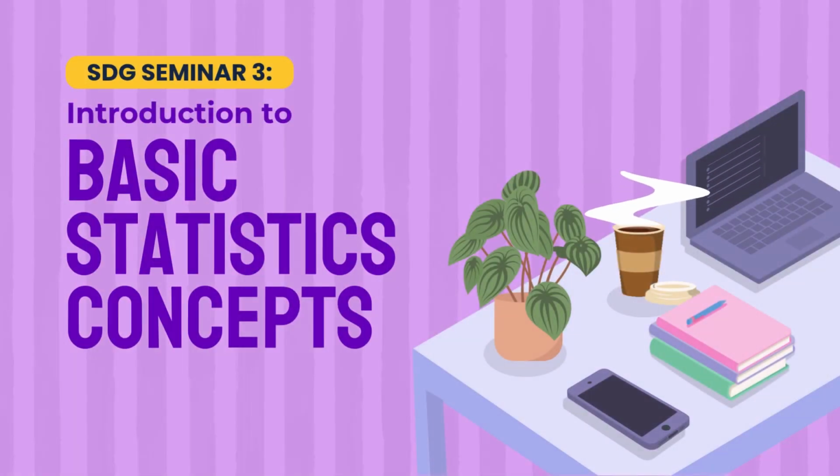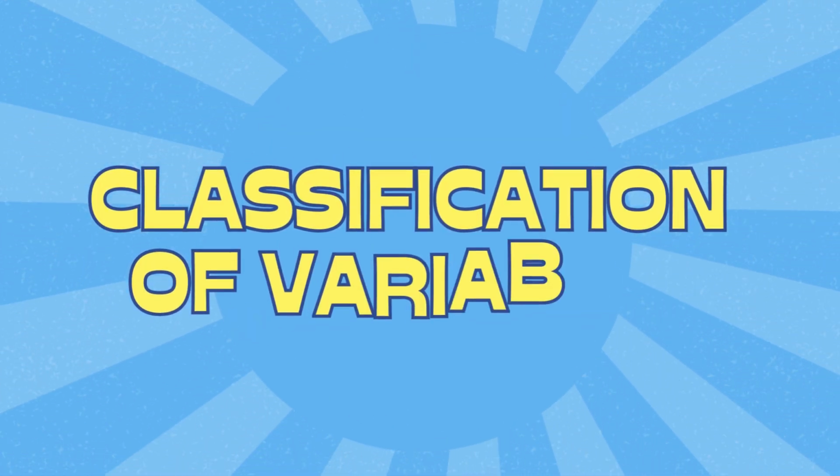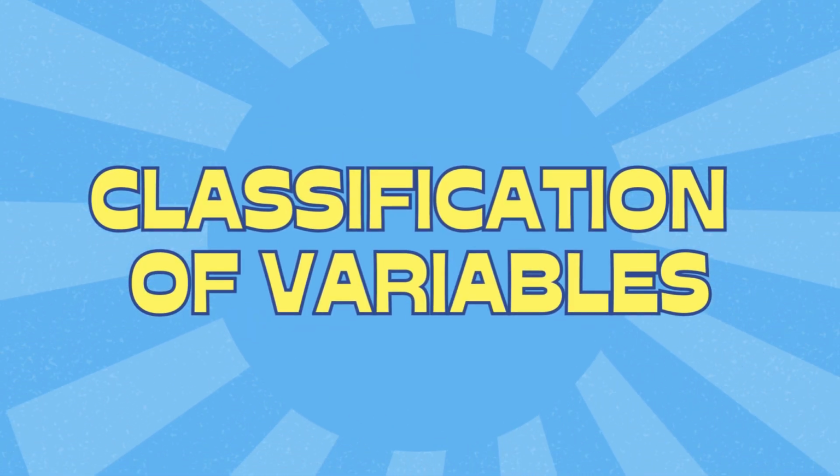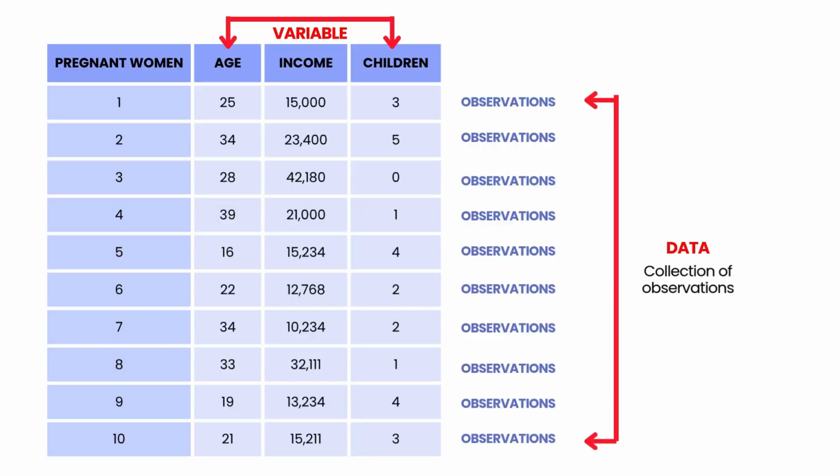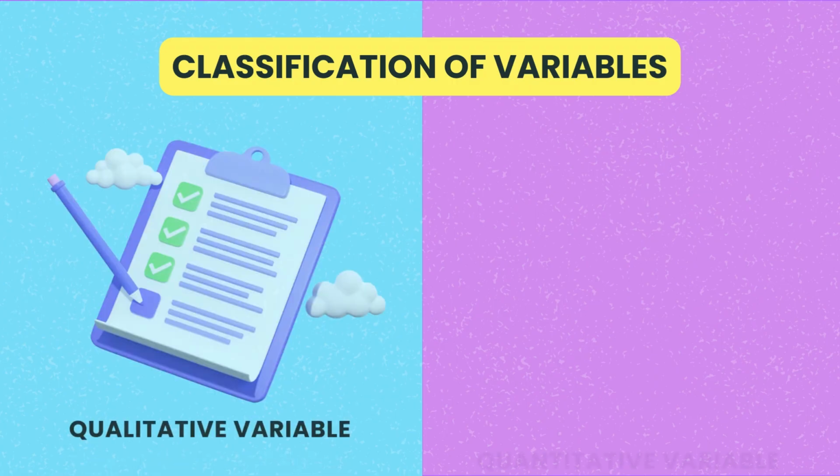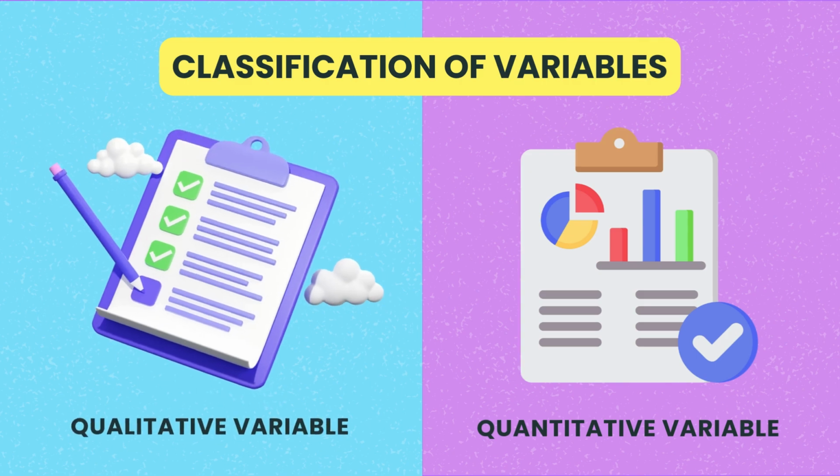Introduction to Basic Statistics Concepts. Classification of variables. Based on the observed values of your variables, a variable can either be classified as qualitative or quantitative.